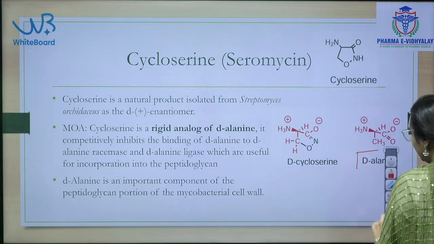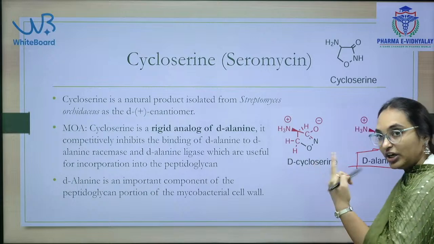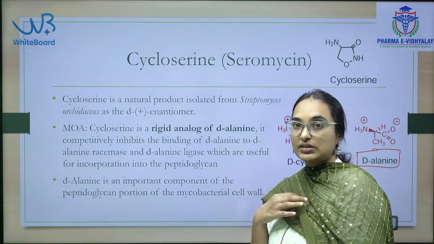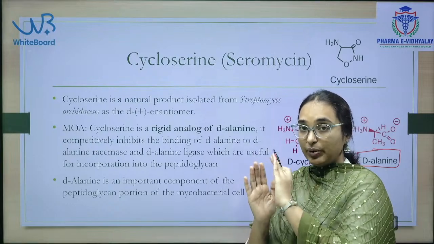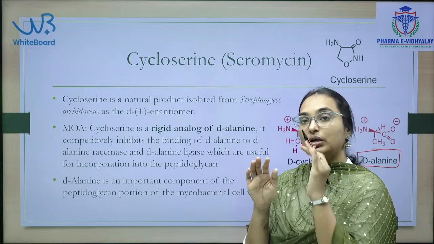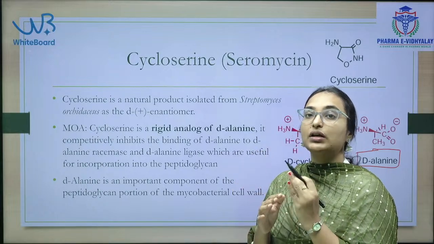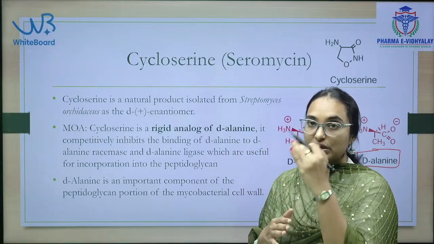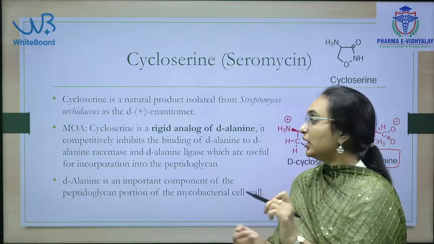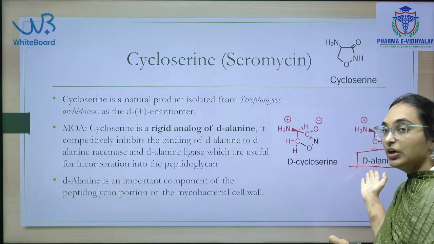If you remember, D-alanine is an important peptide chain linked to the N-acetylmuramic acid, N-acetylglucosamine in the peptidoglycan layer. The peptidoglycan layer is a very important component of the cell wall of the mycobacterium. So, the peptidoglycan layer consists of peptide chains of D-alanine.